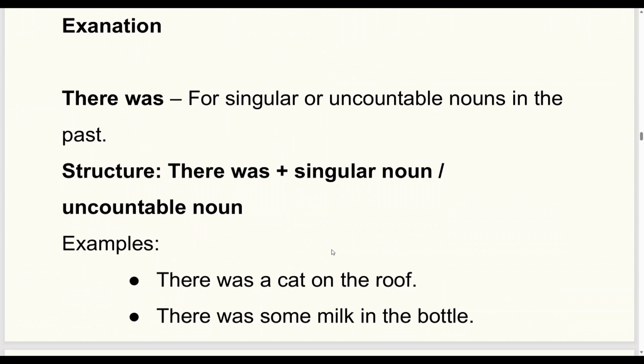We use there was for singular or uncountable nouns in the past. For example, there was a cat on the roof. There was some milk in the bottle.